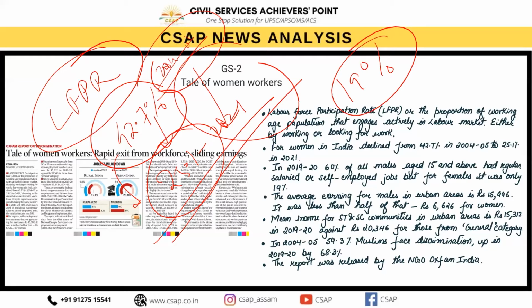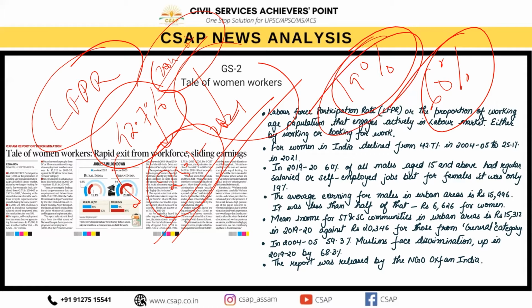उस टाइम की बात बोल रहा हूं मैं, 2019-20 की बात बोल रहा हूं। 60% मेल्स डायरेक्टली आर वेरी मच इन द वर्कफोर्स, दे आर रेगुलराइज्ड, सैलरीड और इवन सेल्फ एम्प्लॉयड, लेकिन उस टाइम कितना था वुमेन वर्कफोर्स? हार्डली 19%. So we can see that overall discrimination in wages, overall discrimination in the categories of the people, be it SCs, be it STs, who are directly coming in from the lower caste, also Muslim communities and their respective belief systems, also impacted the arena of women's workforce in this country.